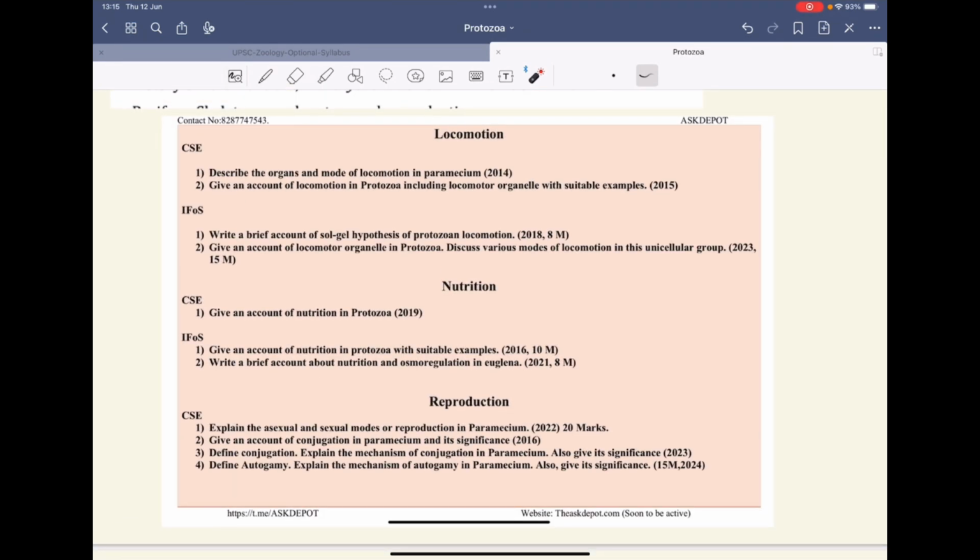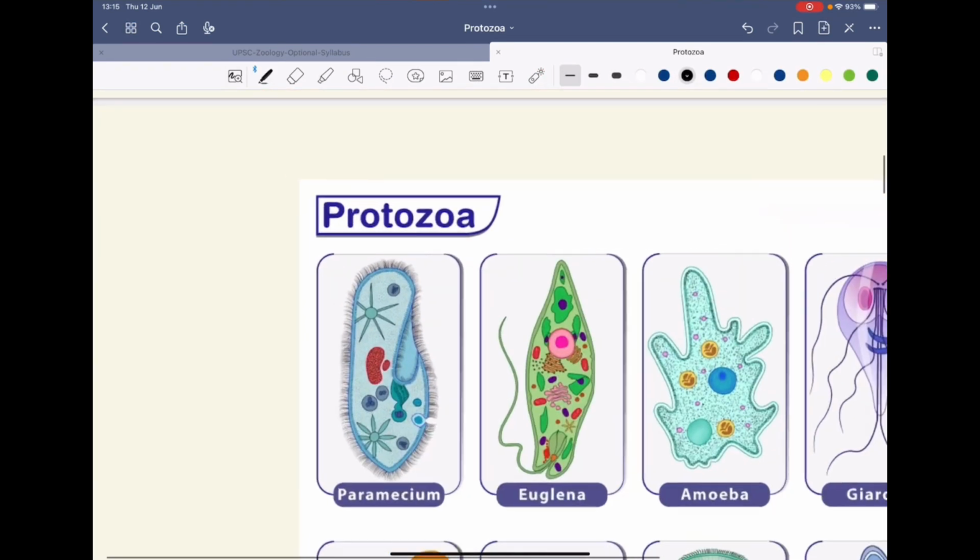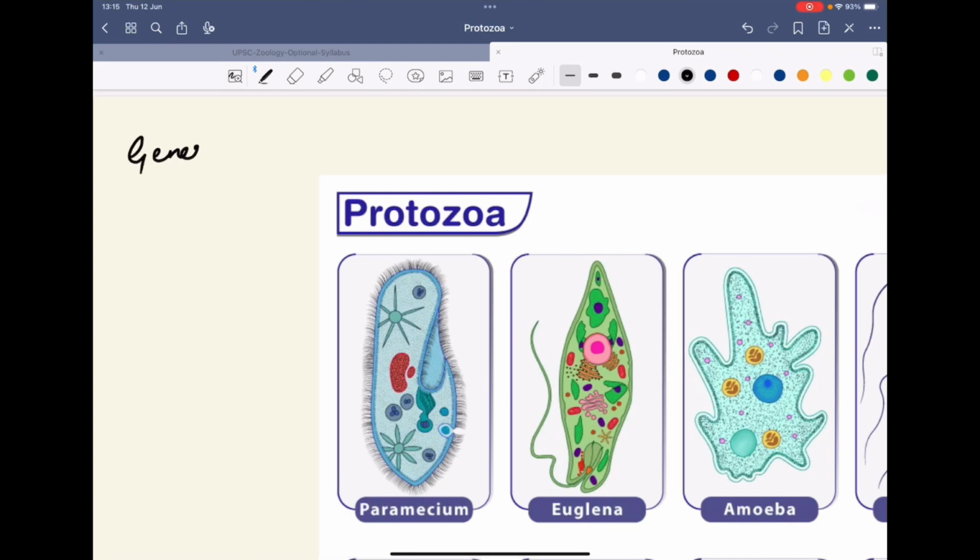There are various questions that have been asked previously about locomotion, nutrition and reproduction. But today we will first of all discuss the general features. In this lecture, we will be discussing the general features and classification, to give you an understanding of what type of organisms protozoa are, some of their features, and how they have been classified.